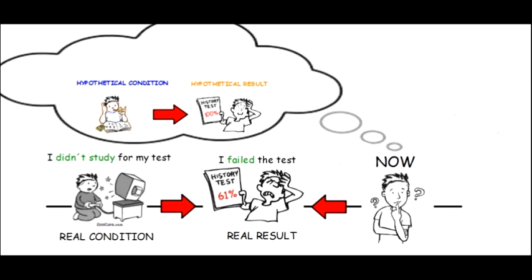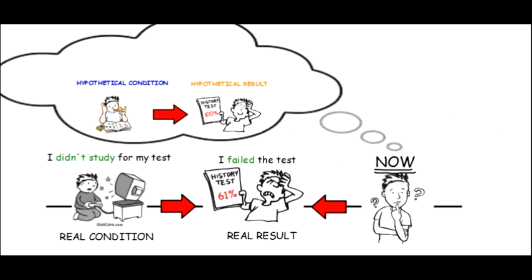So I didn't study for my test. That's a real condition. It really happened. And I failed the test. That's the real result. That really happened, okay? So let's take a look again at the big picture. So again, here we are in the present tense, and he is thinking about the past. And he's thinking about the past in a hypothetical way, right? He's imagining the past differently.